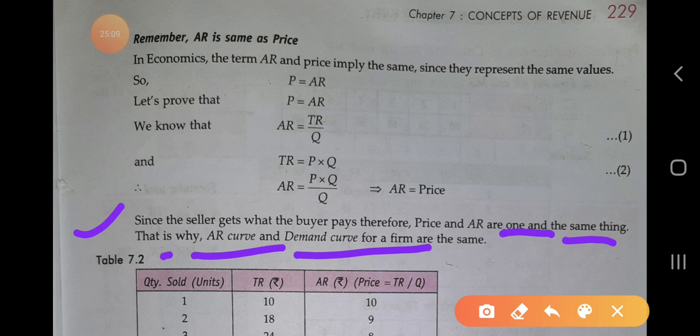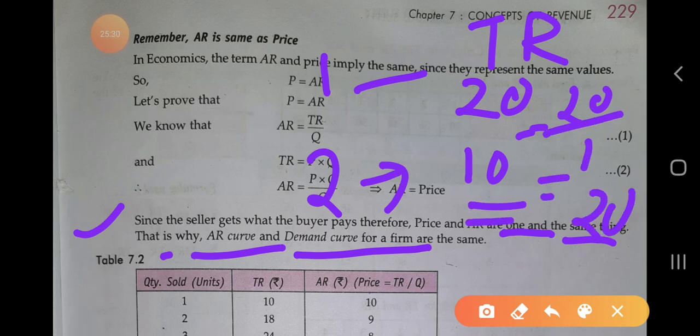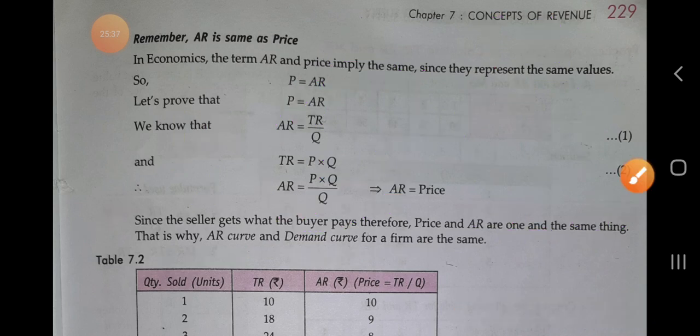These two are the same because, per unit, suppose the first unit is produced and the total revenue earned is 20 rupees, and the second unit is produced and the total revenue earned is 10 rupees. How will we find the price? 20/1 means 20 rupees. For the second, revenue earned 10/2, we get the value of 5. So it is the price of the commodity and it is also the revenue. We will pay 5 rupees as a consumer, and the firm will earn 5 rupees as a producer of that commodity. So both are equal to each other. For that purpose we say that the average revenue and the demand curve of the firm are the same.